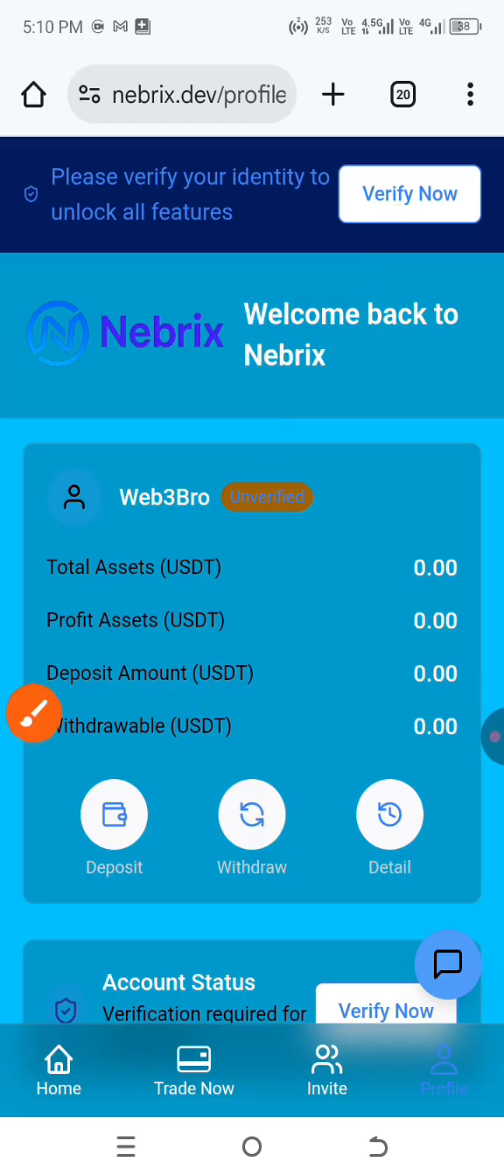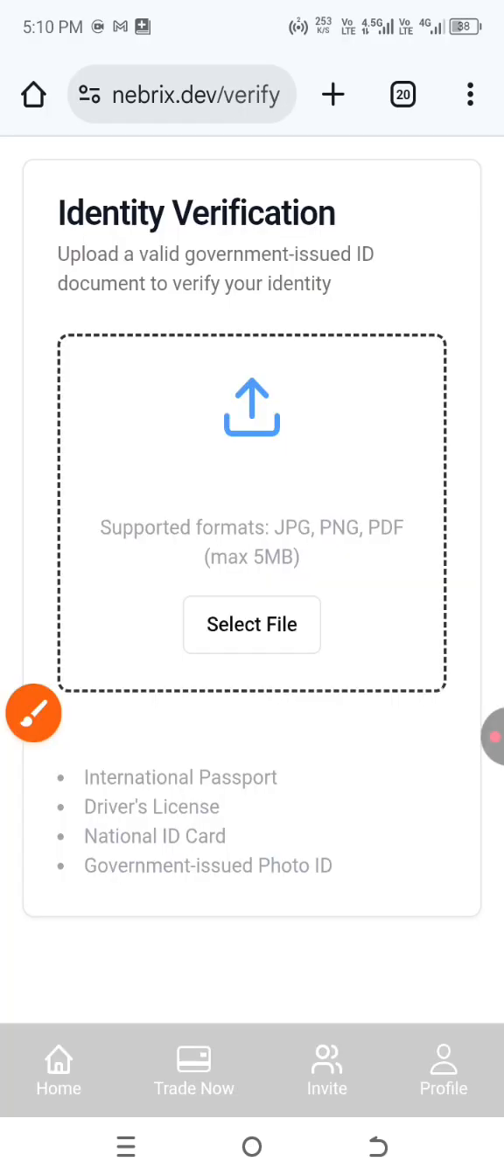So what are you supposed to do? You're going to click on that verify right now. Then upload your government issued ID card, like international passport, driver's license, or national ID card. Any government issued photo ID is accepted. So I'm going to do that briefly and I'll get back to the video.